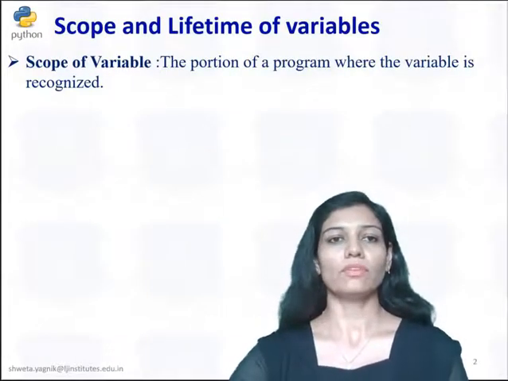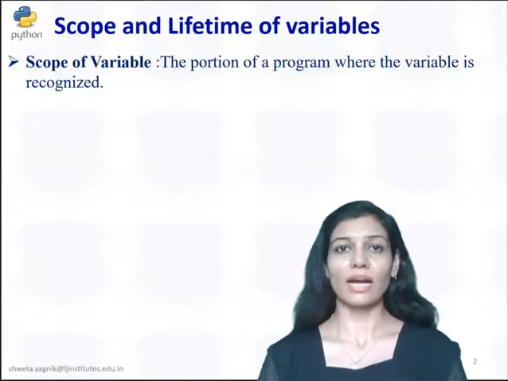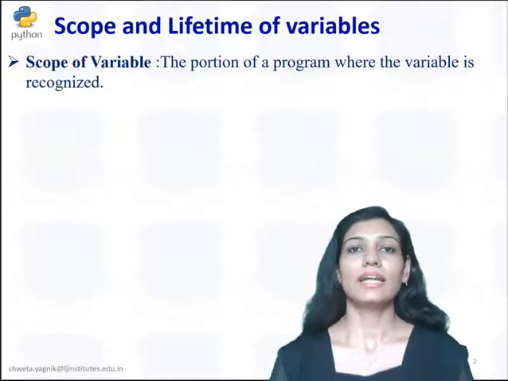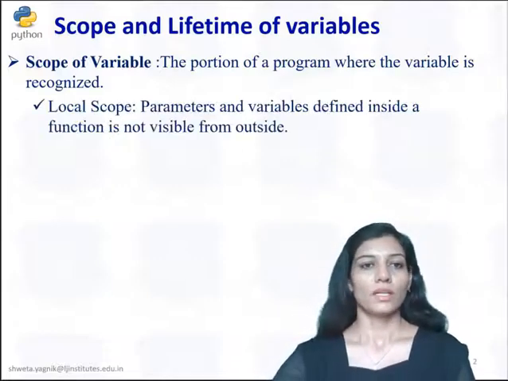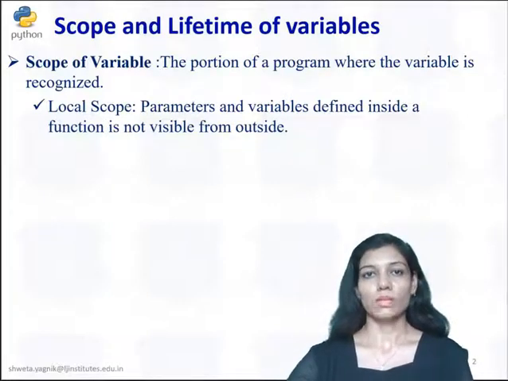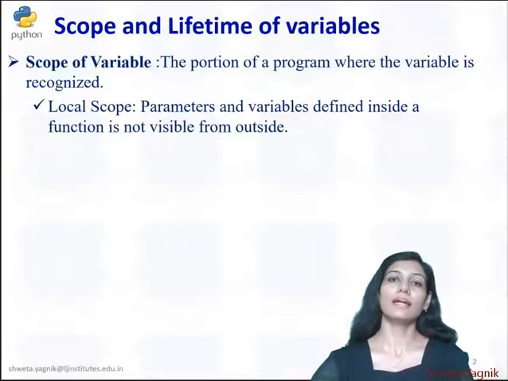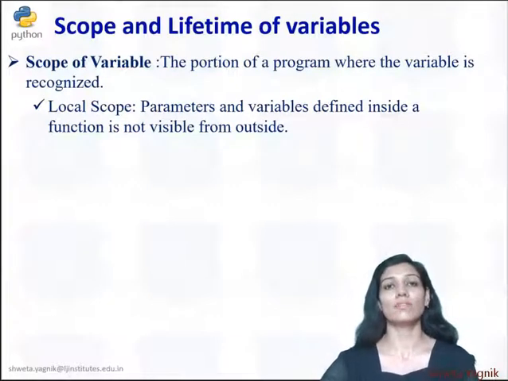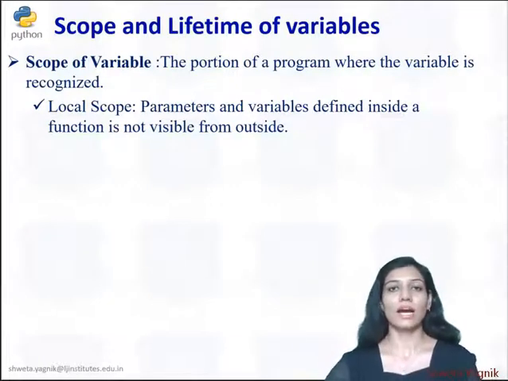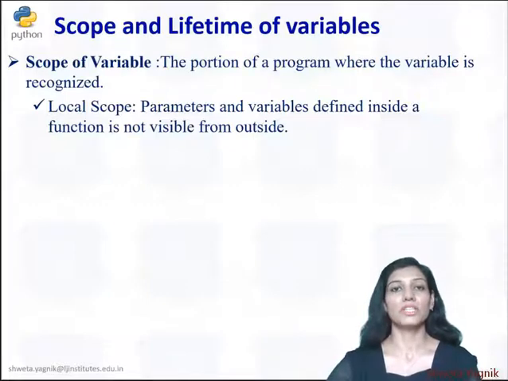What is scope of a variable? The portion of a program where the variable is recognized is called a scope. Local scope and global scope. Firstly, we are talking about local scope. The parameters and variables which are declared inside a function have local scope. That means they are accessible inside a function only.